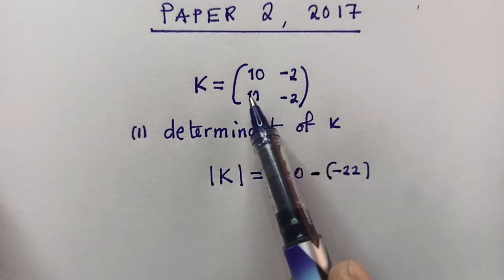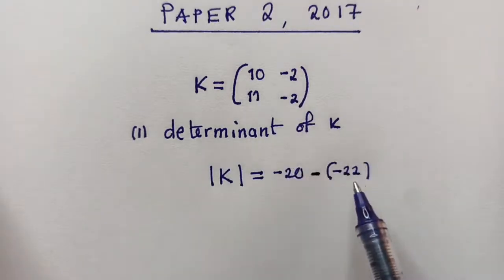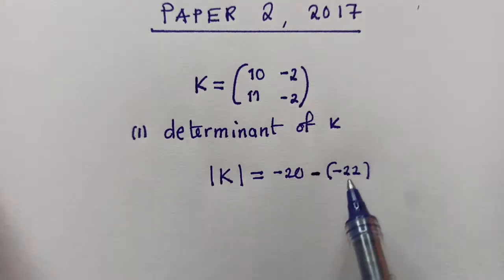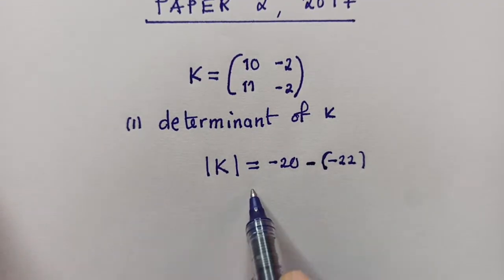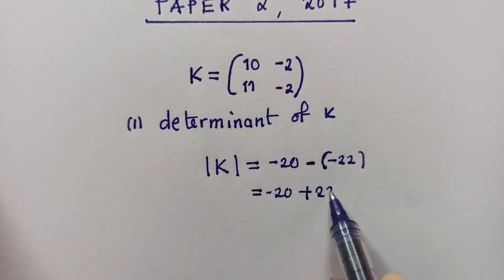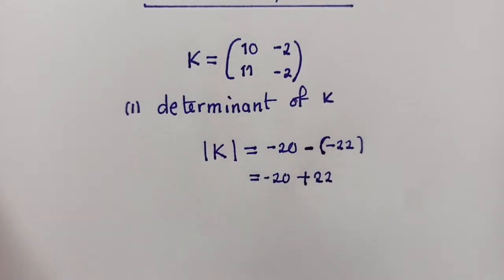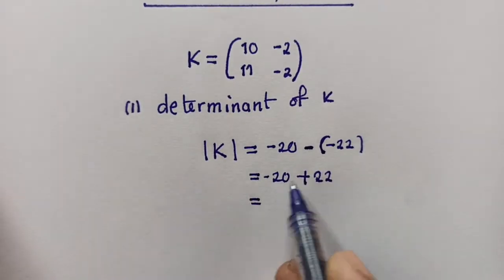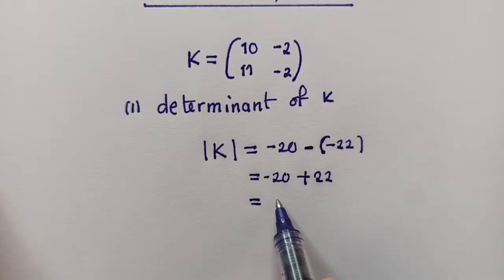So the number that we are getting when we multiply these two, we're getting a -22, which should be inside the brackets, because of this negative. And when you simplify here, you're getting -20 plus 22, and this is coming out to be equal to what?